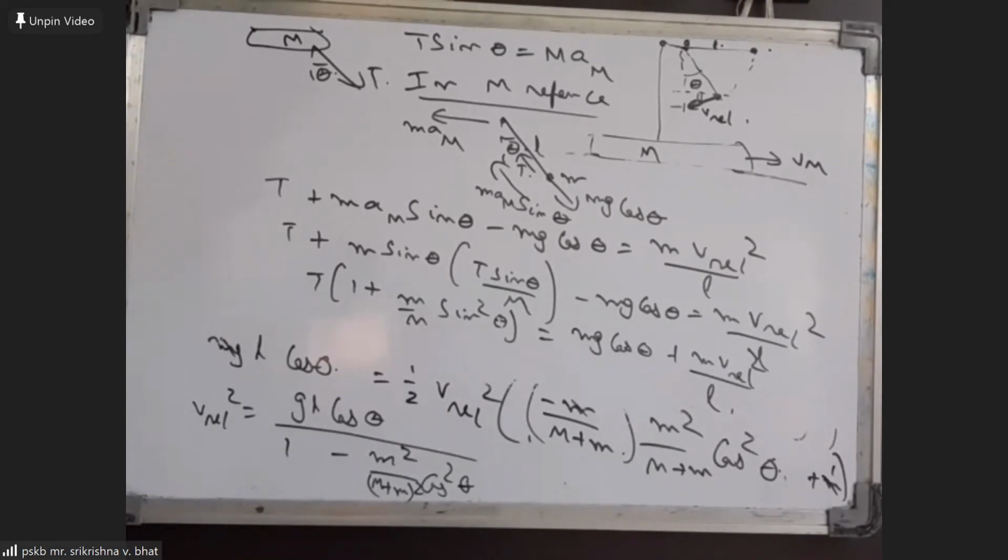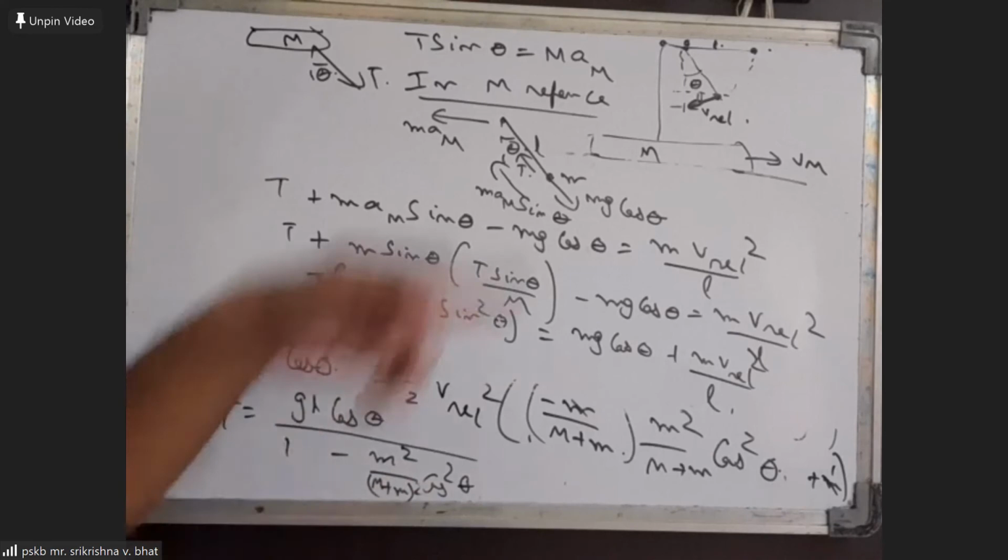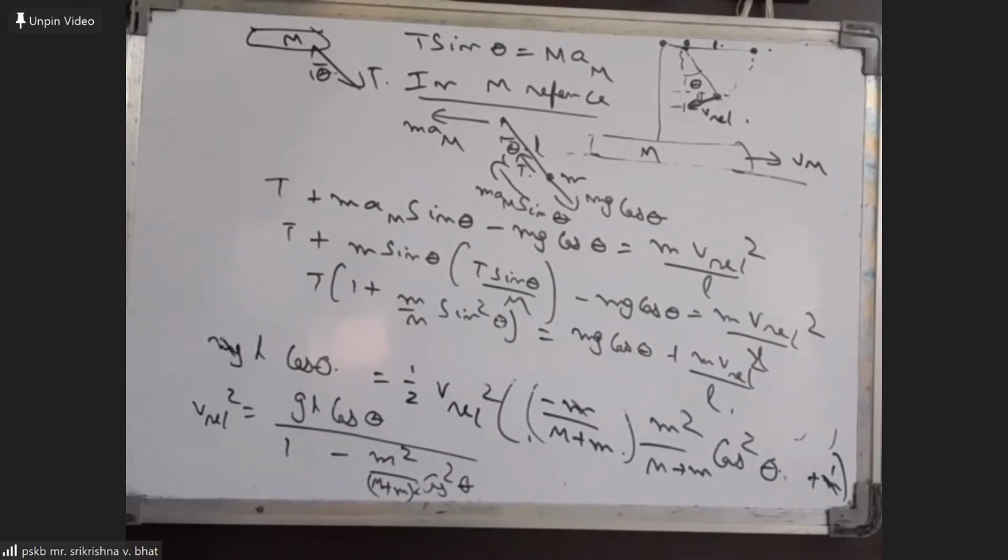For theta equal to 0, v relative square will be maximum. Can we say that for theta equal to 0, v relative will be maximum from the expression? Yes, because the denominator will be minimum for theta equal to 0, and the numerator will be maximum. So one can definitely say that theta equal to 0 clearly gives the maximum for v relative.